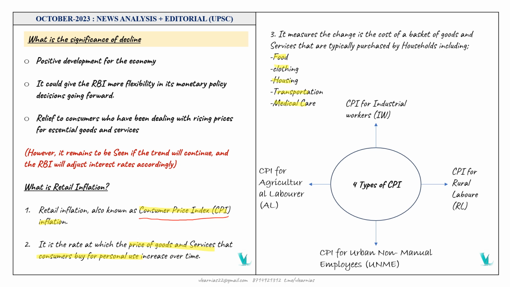There are mainly four types of consumer price index. The first one is the CPI for industrial workers, the second is the CPI for rural labor, the CPI for agricultural labor, as well as the CPI for urban non-manual employees. So these are the four types of CPI.